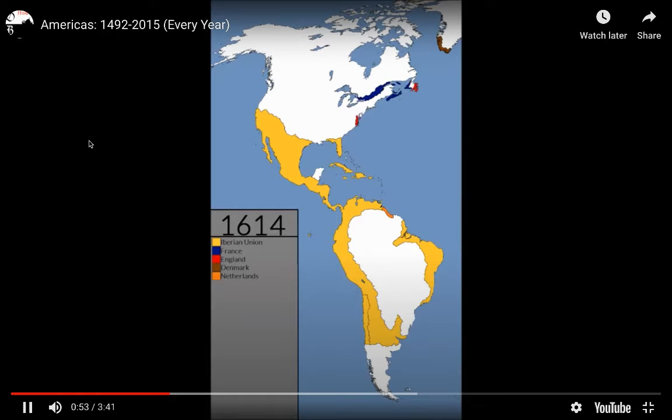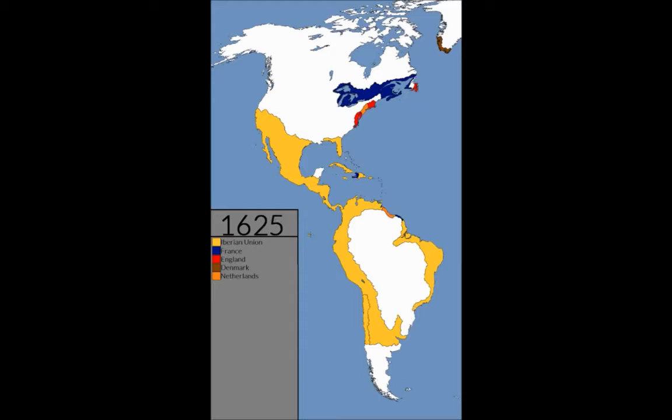Now we see new players enter into the colonizing game. We see England represented by red. France is represented by blue. We have the Netherlands represented by orange.